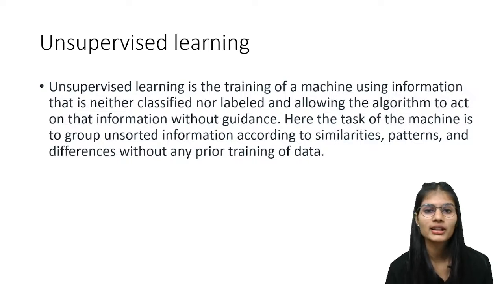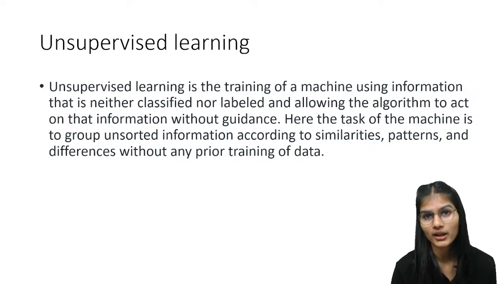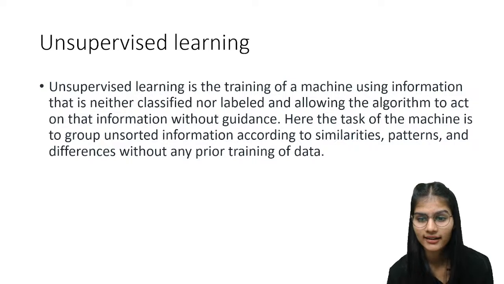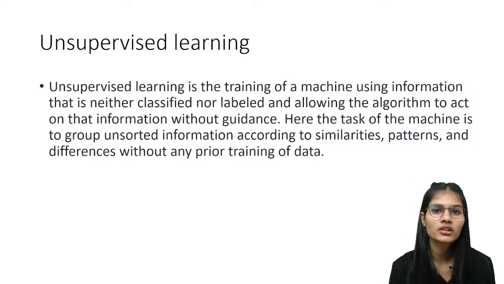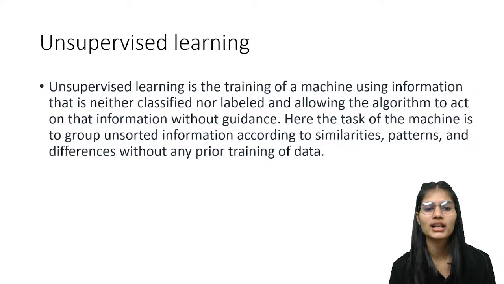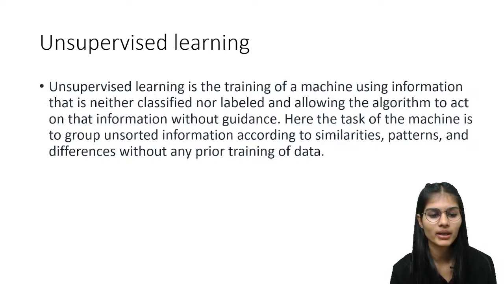We don't have a rule like: if you see something red in color, classify it as a tomato. No, we don't have anything like that. This is what labels means. So unsupervised learning works on data where you do not require these things. It works on the company's data where, let's say, you have to classify the sales. You have to figure out that in the month of maybe February or January, which person did the most sales and how much increase there was, and things like that. This is where unsupervised learning comes into the role.